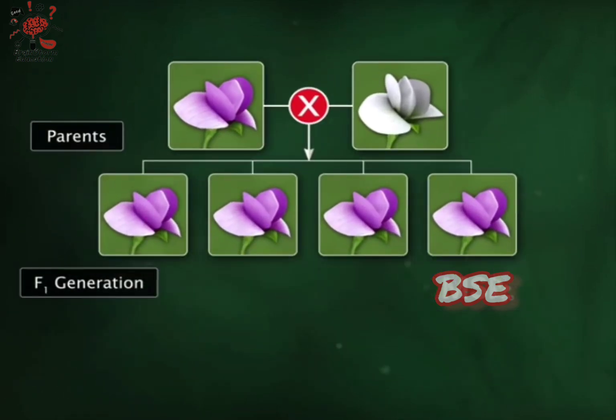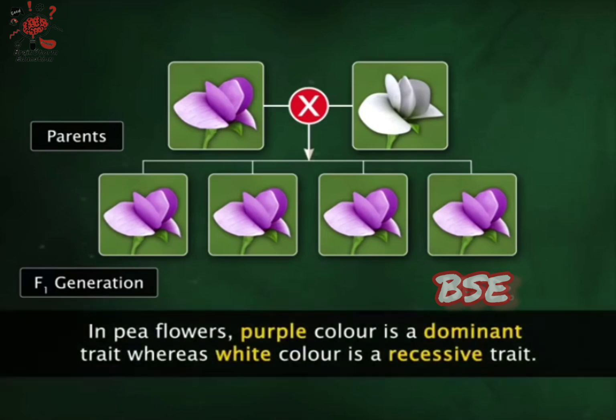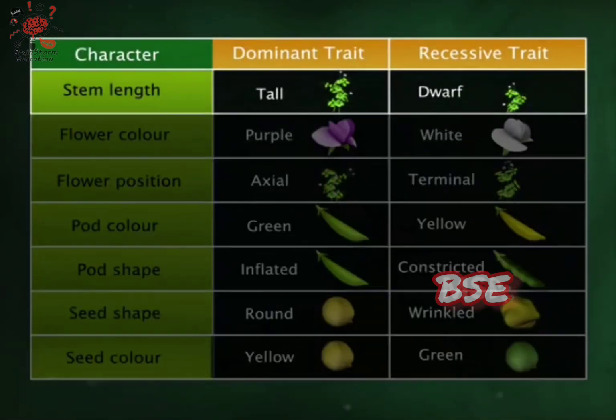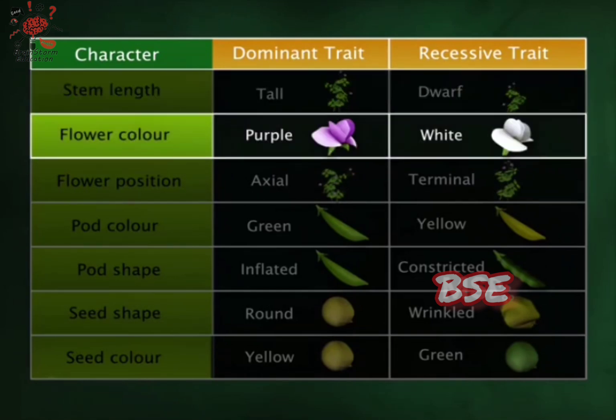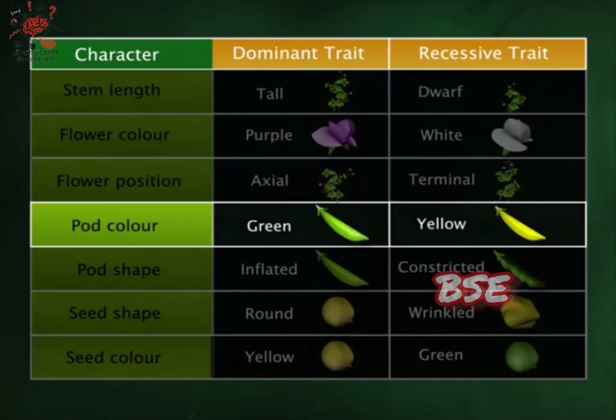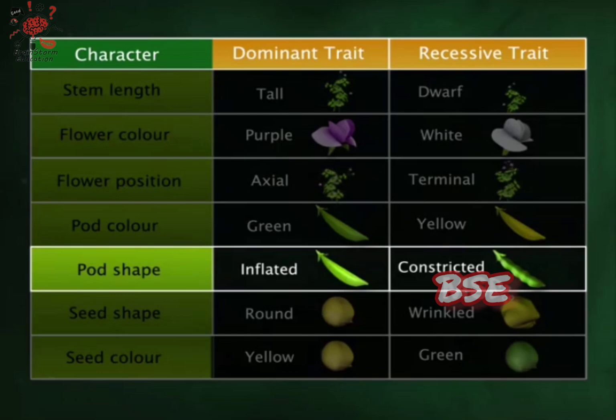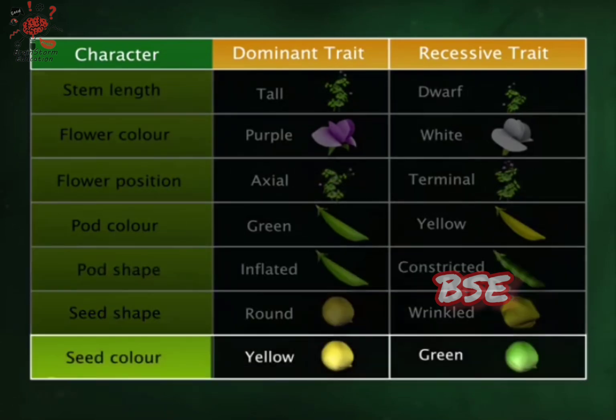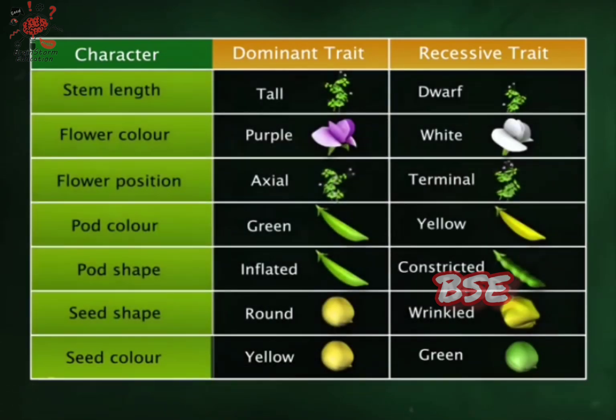Mendel referred to the trait that was expressed as dominant and the alternative trait that was not expressed as recessive. In this case, purple flower color is dominant, whereas white flower color is recessive. He conducted experiments for all 7 pairs of characteristics and observed similar results. One trait was dominant, while the other was recessive.